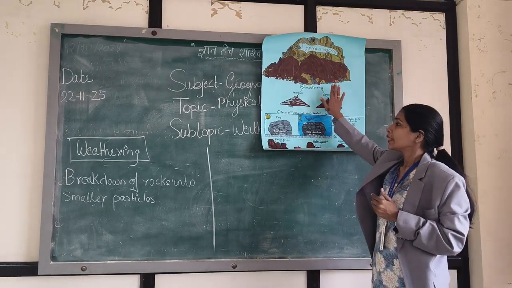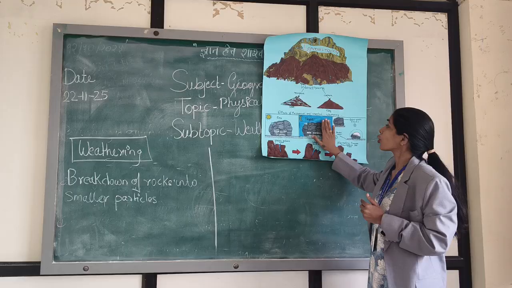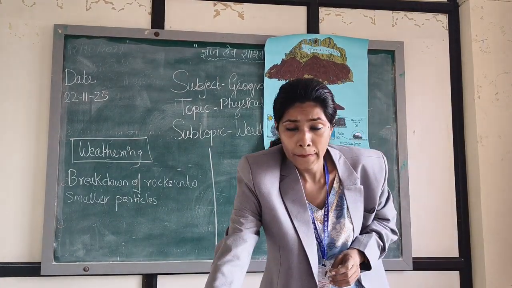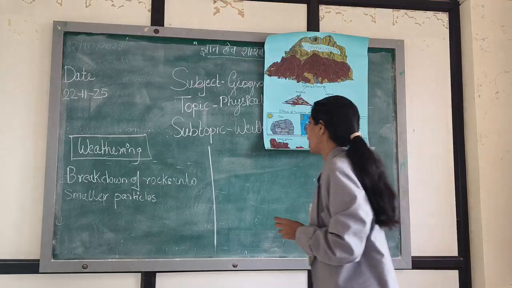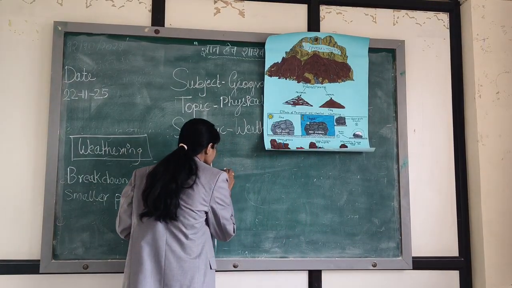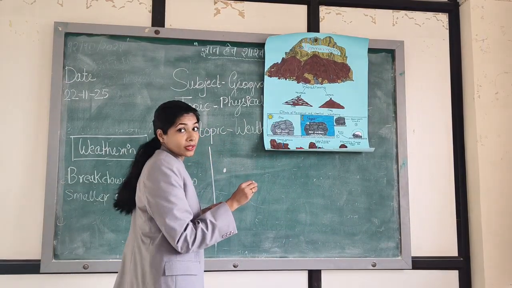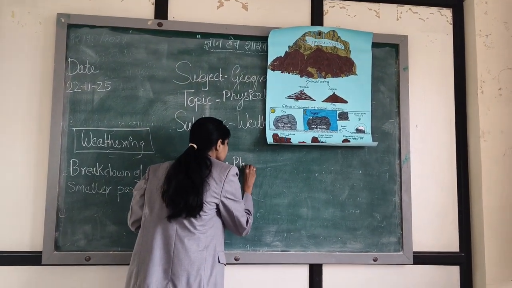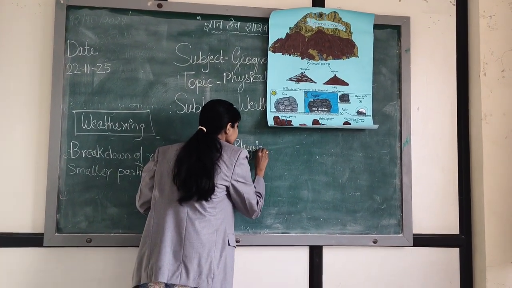Okay. Now, what is the effect of mechanical and chemical weathering? As I said, how many types of weathering are there? 3 types. Okay. The first one is physical.